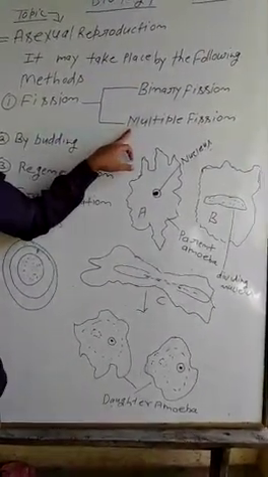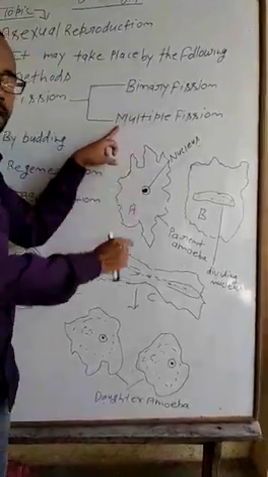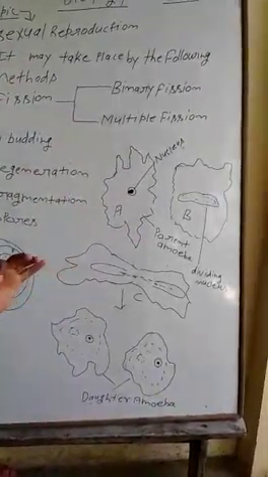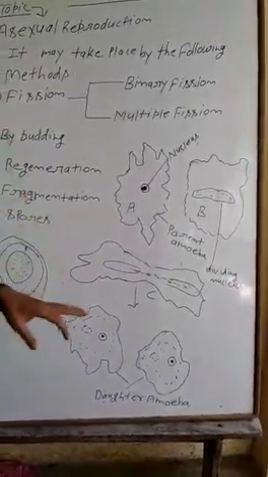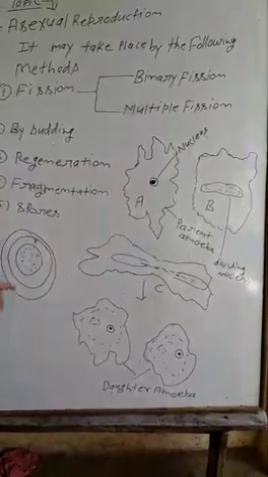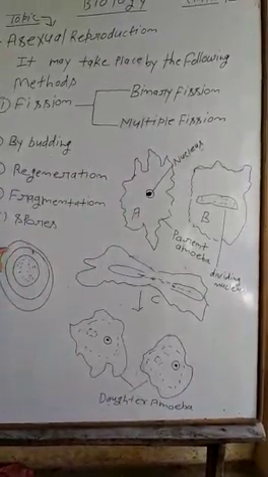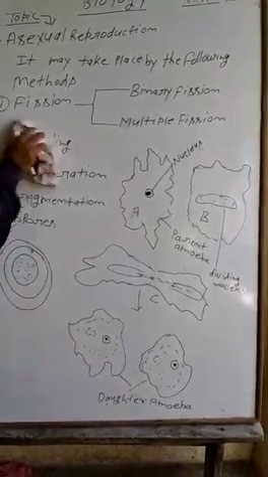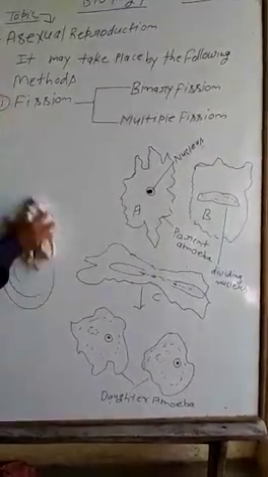Multiple fission occurs only in a three-layer cyst. Here, students, we explain the three-layer cyst.